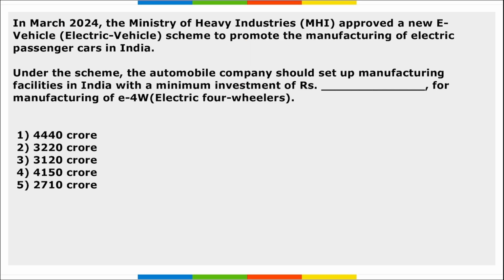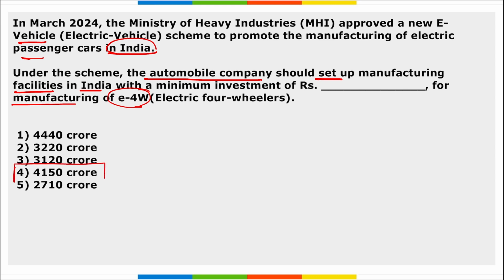Next, the Ministry of Heavy Industries has approved a new e-vehicle scheme to promote the manufacturing of electric passenger cars in India. Under the scheme, the automobile company should set up manufacturing facilities in India with a minimum investment of how much amount for manufacturing of electric four-wheelers?